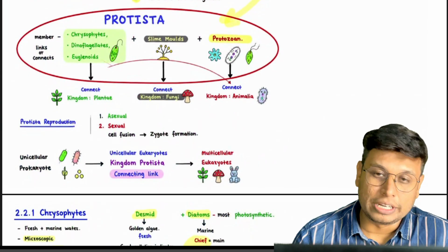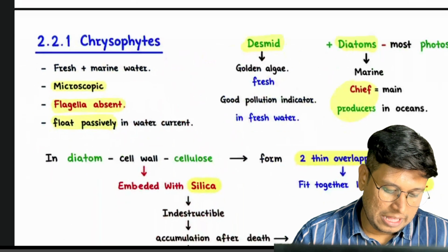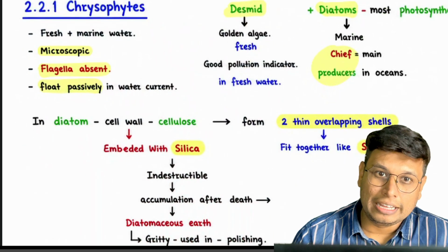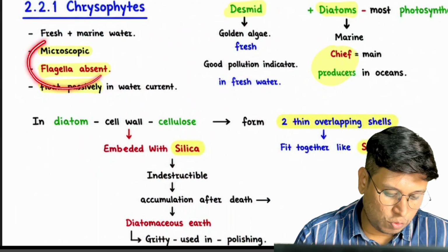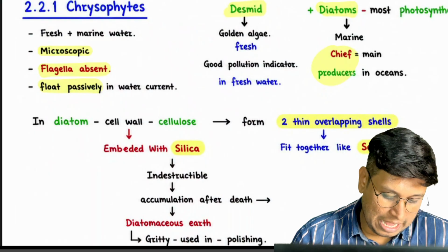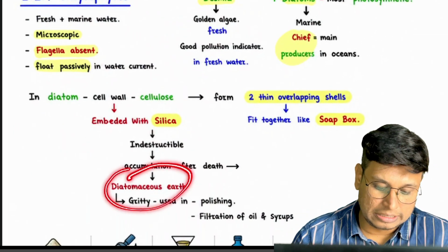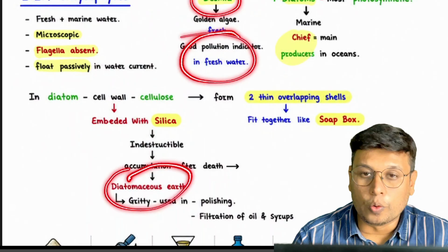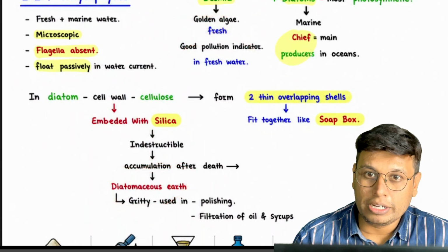Then we went to Chrysophytes, we saw what is important there. Again, I would like to mark: microscopic, flagella absent, float passively, and diatomaceous earth and desmids being good pollution indicators. These are the points where they ask questions.